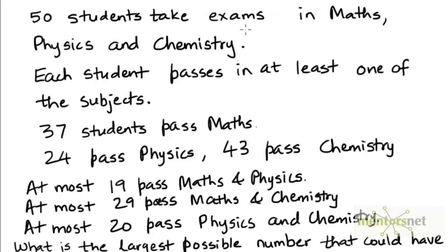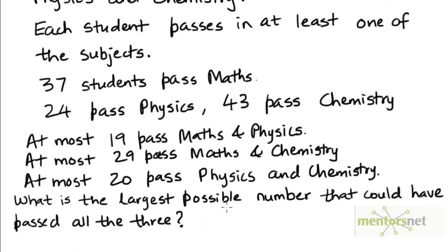50 students take exams in 3 subjects: maths, physics, and chemistry. Each one of these students passes in at least one of the subjects. We are given that 37 of them pass mathematics, 24 pass the physics exam, and 43 pass the chemistry exam. At most 19 pass maths and physics, at most 29 pass maths and chemistry, and at most 20 pass physics and chemistry. What is the largest possible number of students that could have passed all the 3 exams?